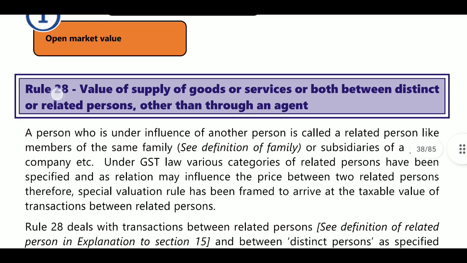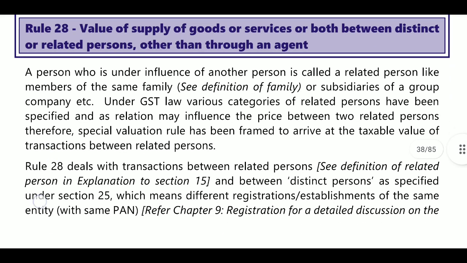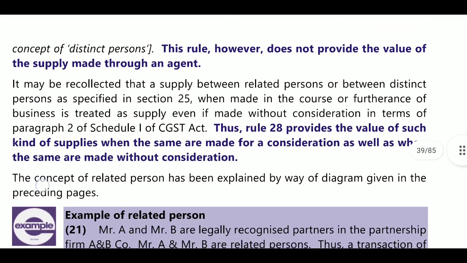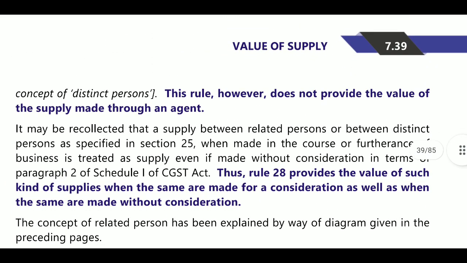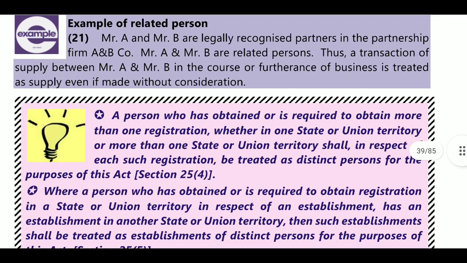Next, Rule 28 is applicable when there is a supply between distinct and related persons. If the transaction was between related parties, then we will see that first the open market value. For example, they have first provided an example. Who is the related party? Who is the distinct person?